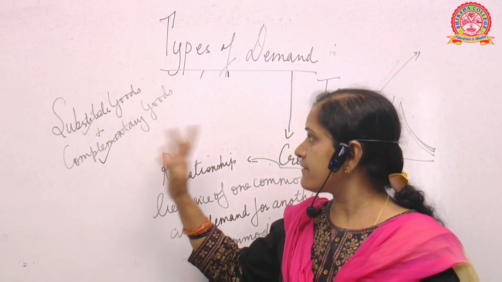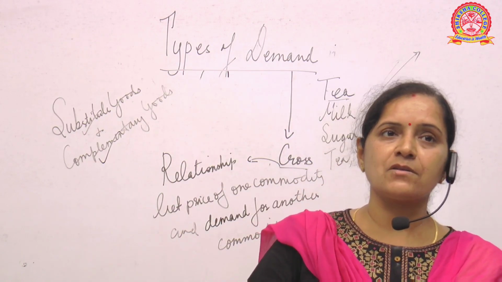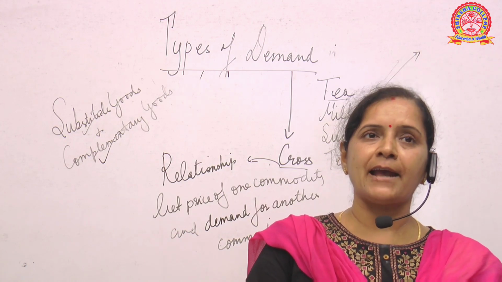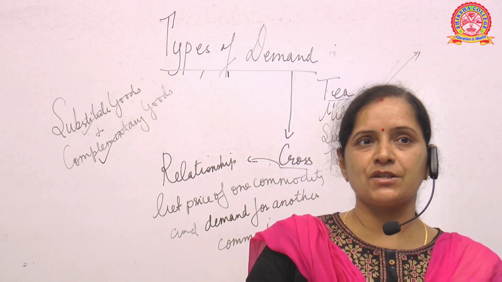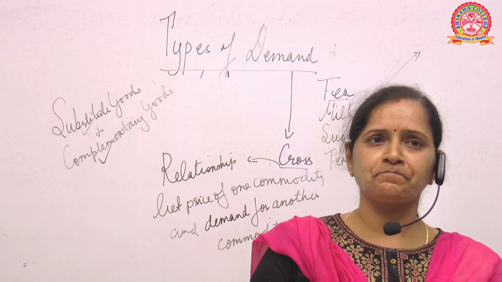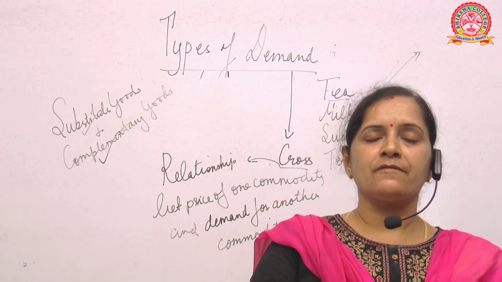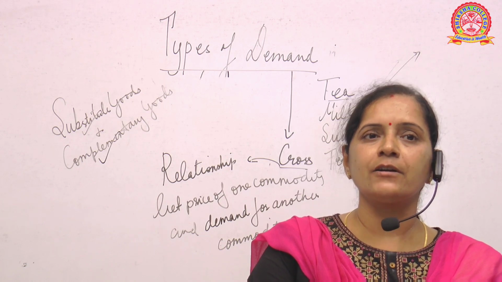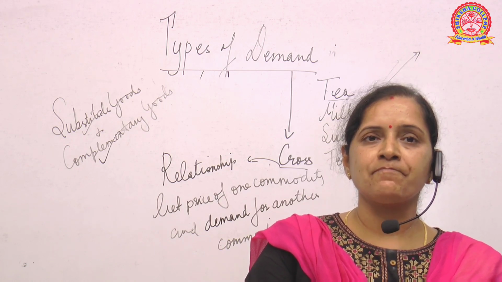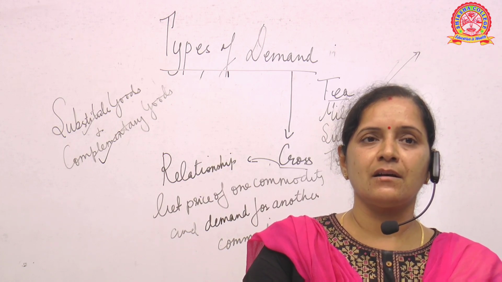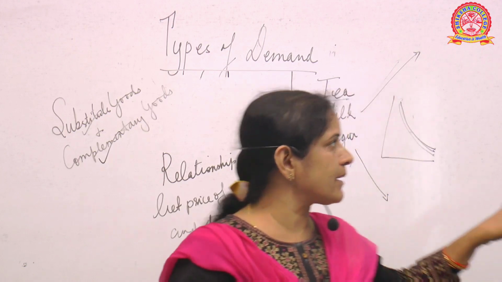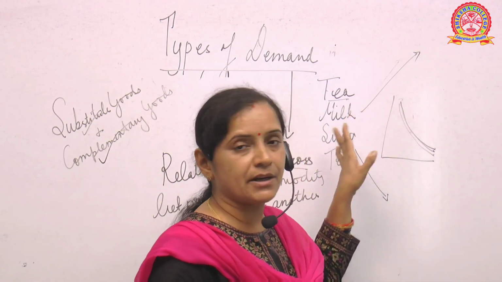Then complementary goods are those goods where two or three goods are used at a particular point of time to give satisfaction for a particular want or a single want. So what happens here is when we are consuming a product where two or three products are combined, like I gave you the example of tea: for drinking tea I require milk, sugar and tea.